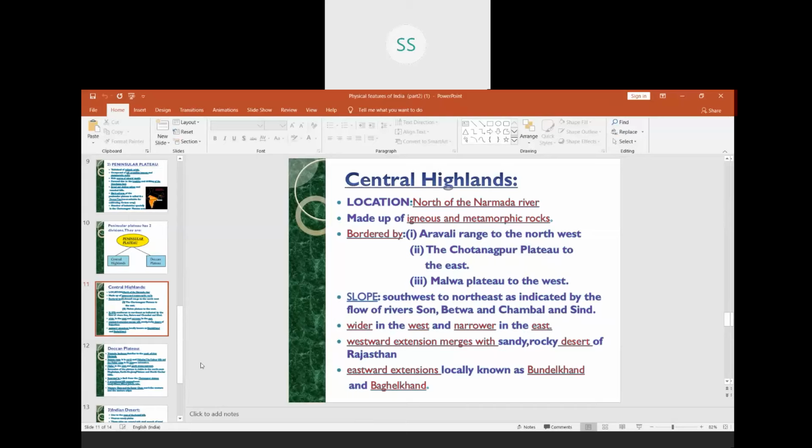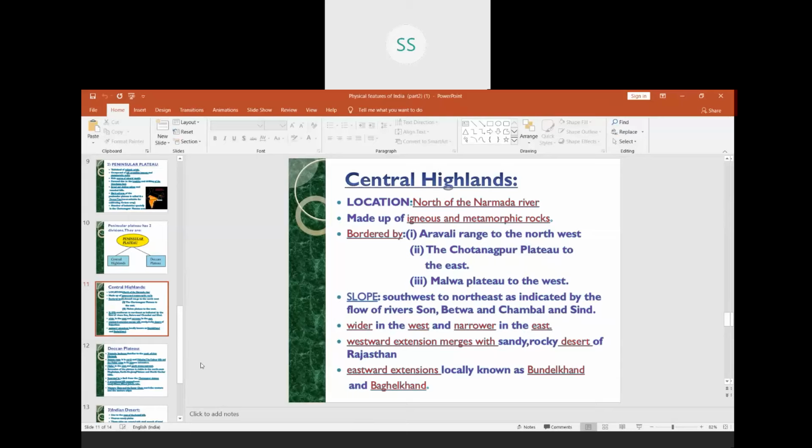Towards the east we have the Chota Nagpur plateau. Towards the west of these highlands we have the Malwa plateau, and they are drained by the tributaries of river Ganga, that is the Son, Betwa, Chambal and Sindh rivers. The eastward extension of these plateaus is also called the Bundelkhand and the Baghelkhand plateaus.